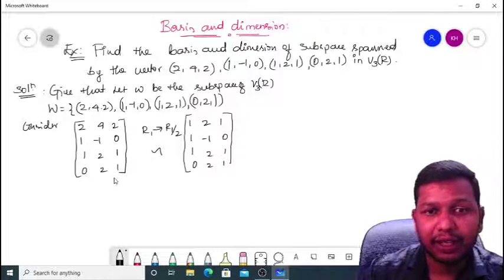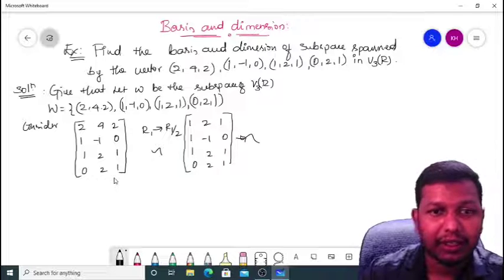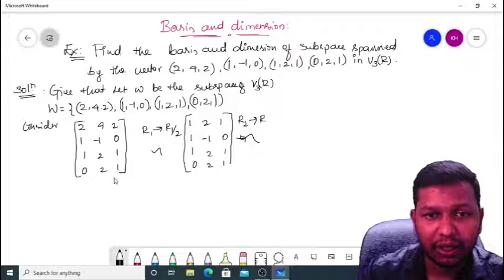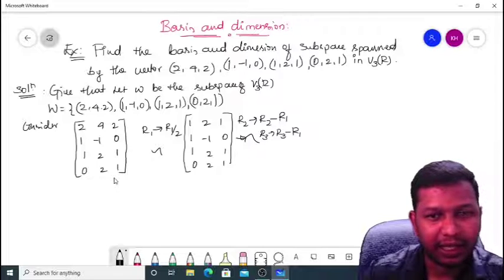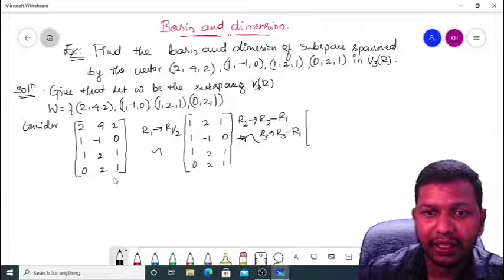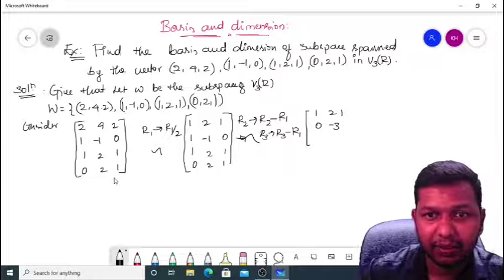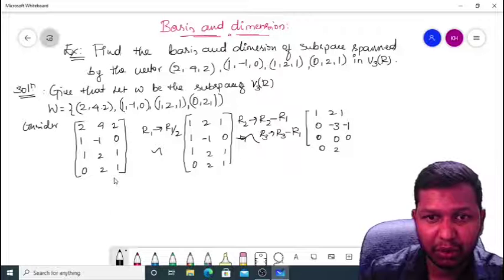Next, I apply another operation on this equivalent matrix: R2 changes to R2 minus R1, and R3 changes to R3 minus R1, R4 I keep as it is. So I obtain an equivalent matrix as 1, 2, 1; 0, -3, -1; 0, 0, 0; 0, 2, 1.